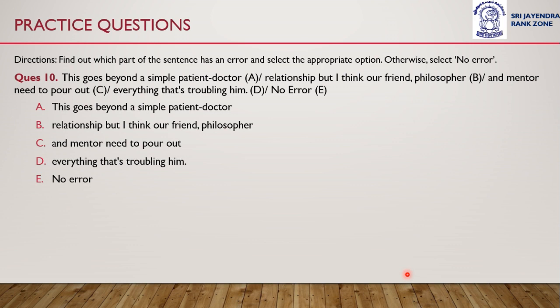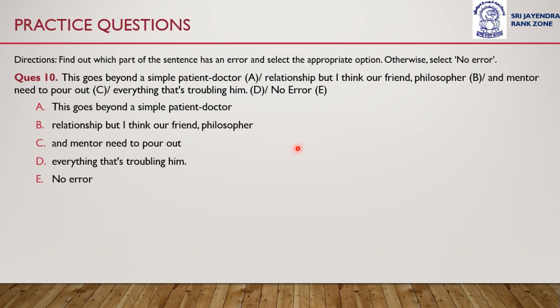This goes beyond a simple patient-doctor relationship, but I think our friend, philosopher, and mentor need to pour out everything that's troubling him.